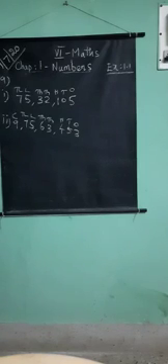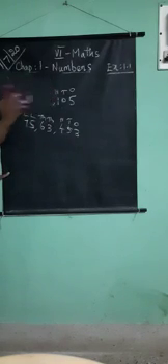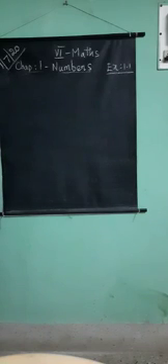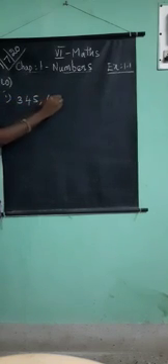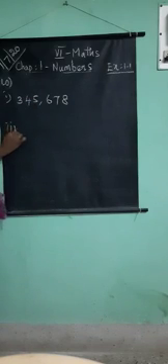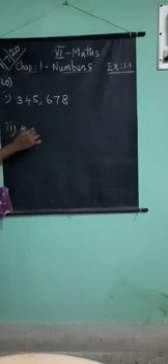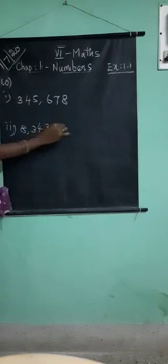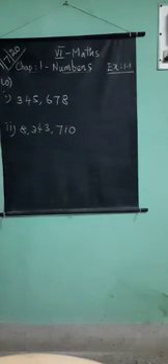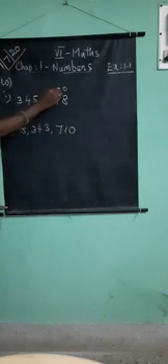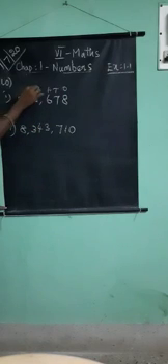Write the number names in words using the international number system. 9th problem was the Indian number system; 10th problem is the international number system. The first question is 345,678. Second question is 8,343,710. You want to write using the international place value system. So ones, tens, hundreds, then 1000, 10,000, 100,000.